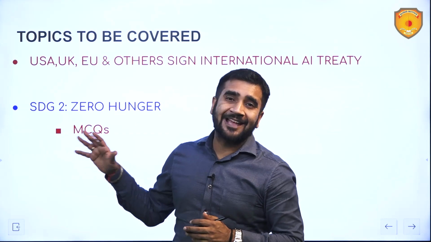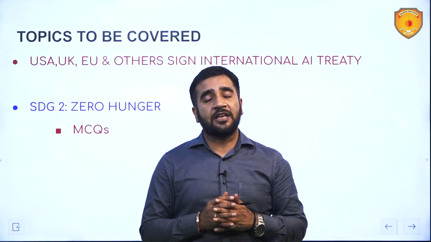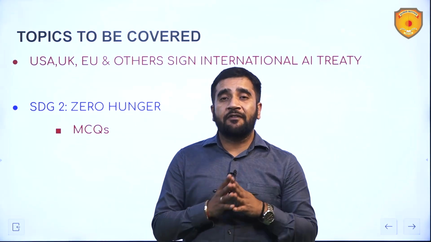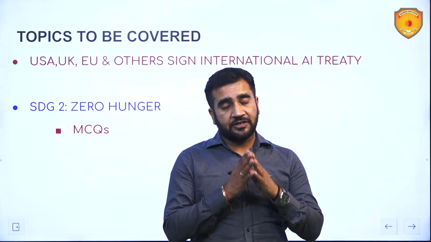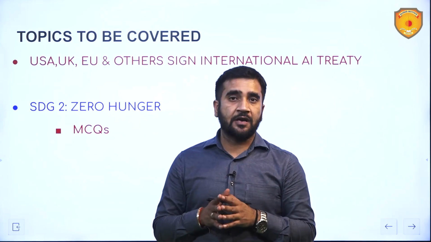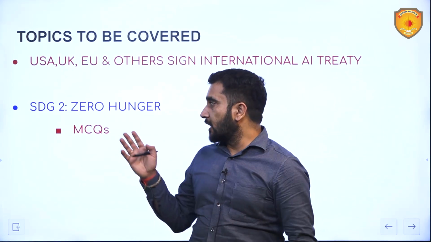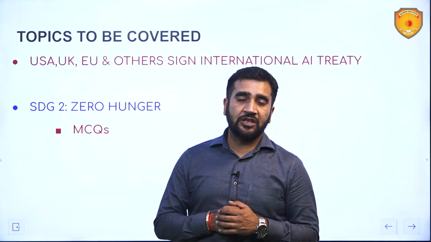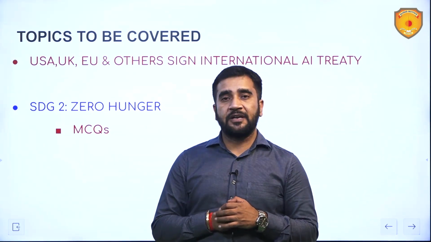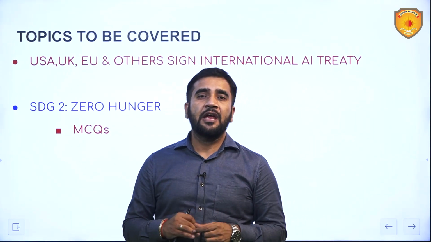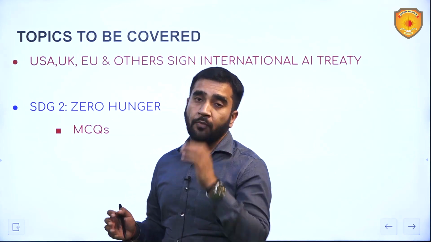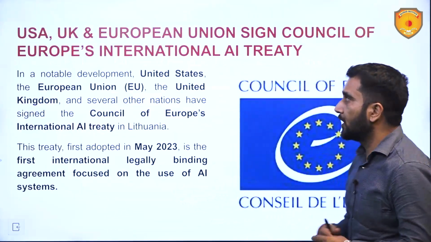Then the next topic, as we are covering a theme, and that theme is Sustainable Development Goals. So we've covered Sustainable Development Goal number 1, that is ending poverty. Now SDG 2, that is zero hunger. We will be discussing this as well over here, and then the MCQs based on both these topics.